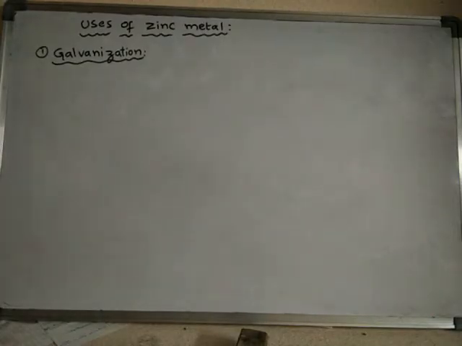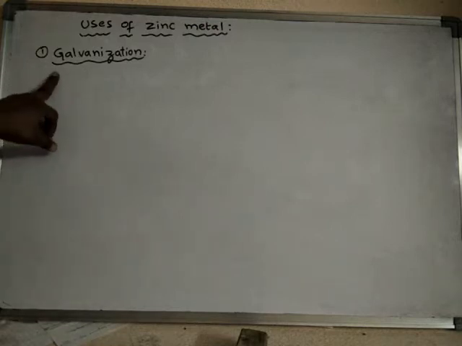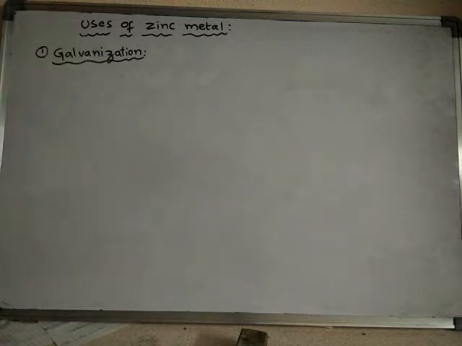So now we will discuss the uses of zinc metal. First, zinc metal is used in galvanization. What is galvanization?